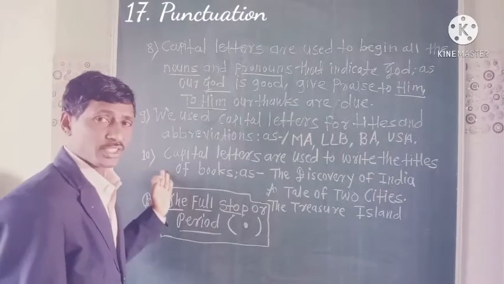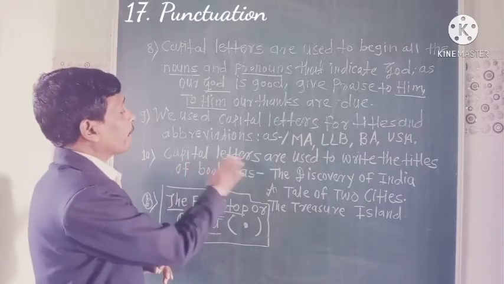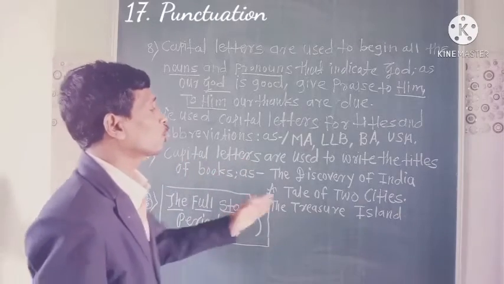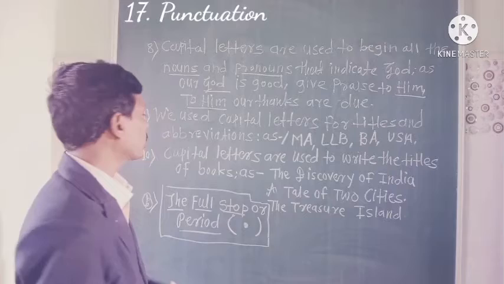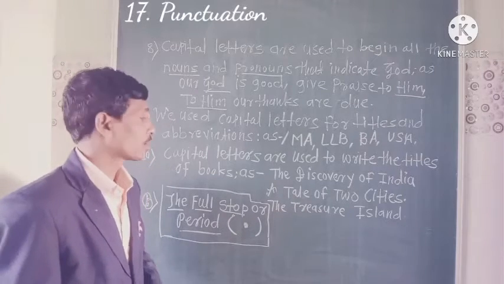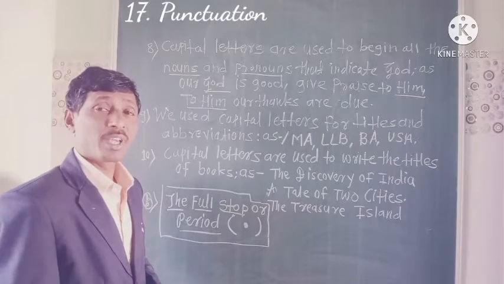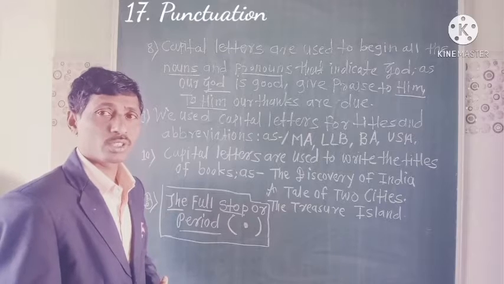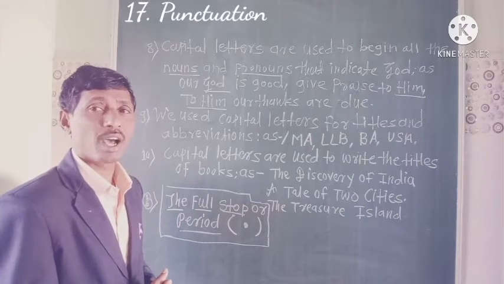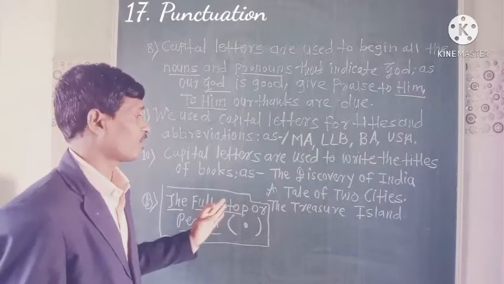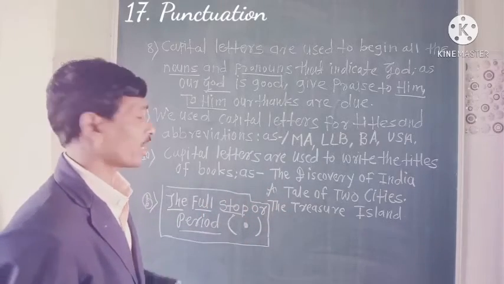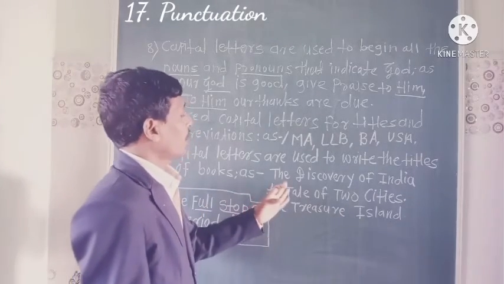Rule number 10. Capital letters are used to write the titles of books. Whenever we write the title of a book, we use capital letters. For example, here are three book names I wrote.